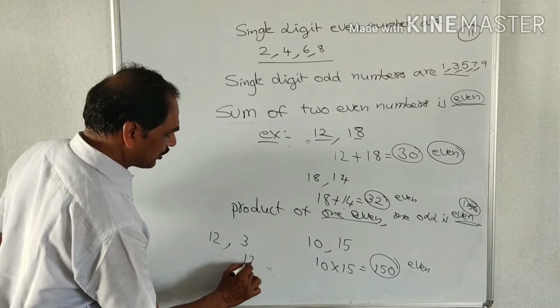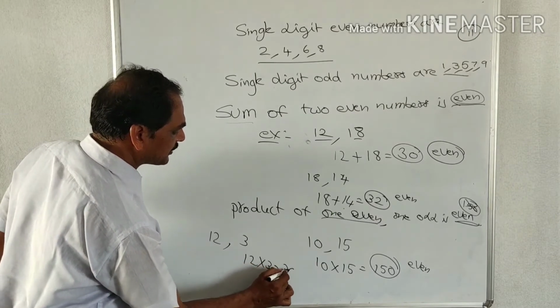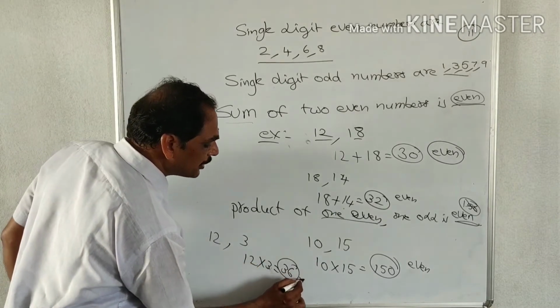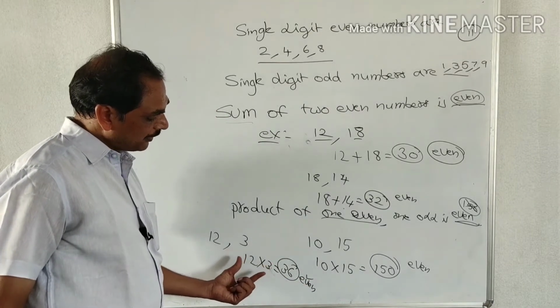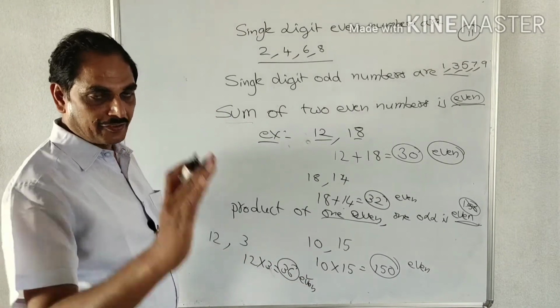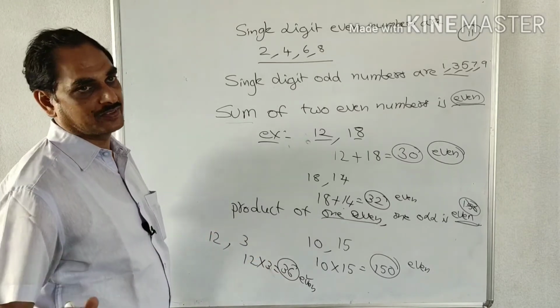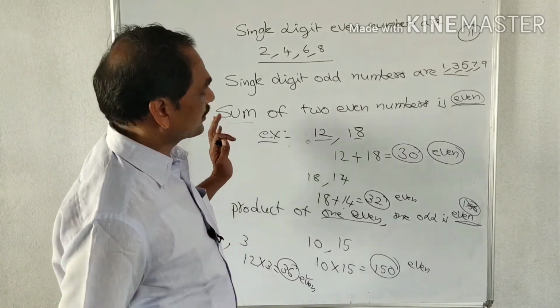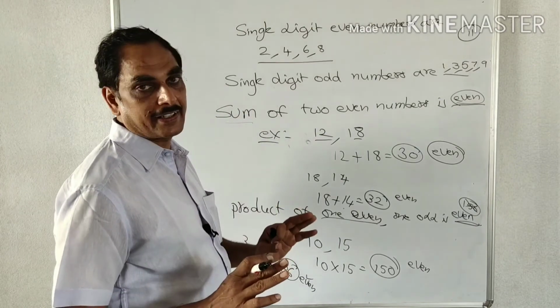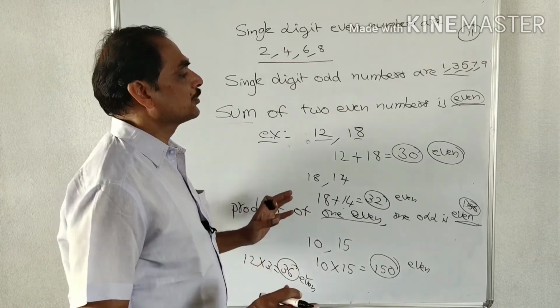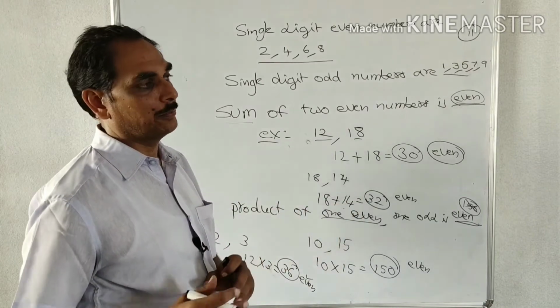So 12 into 3 is equal to 36. So this is also an even number. When the problem does not have any numbers, we cannot write a number. We write only either even or odd number.